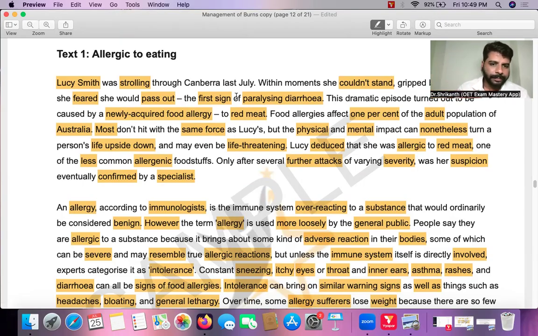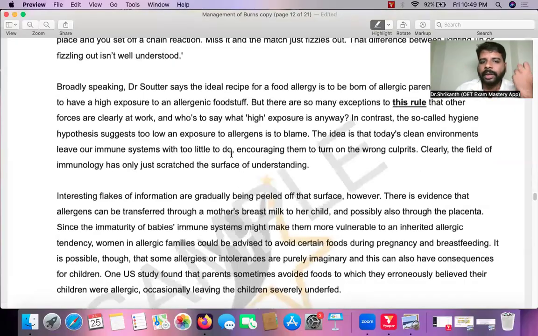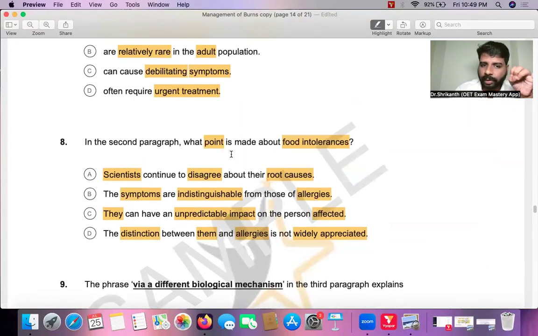That is extremely important. And then come to the question. The OET is not giving you marks for reading the passage. The OET is giving you marks for reading the questions, for understanding the question, eliminating the incorrect answer options and choosing the correct answer option. And then bring in the comprehension strategy, that is keyword analysis. Understand what the question is asking you and what type of question this is. Then go to the answer options and identify the verbs. You must have a very good memory of the question.